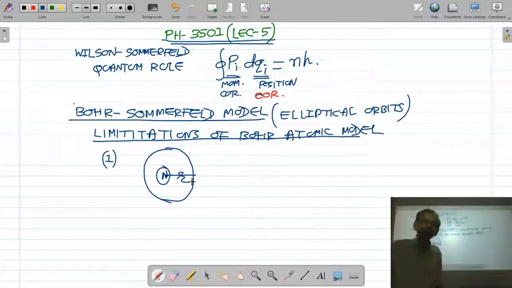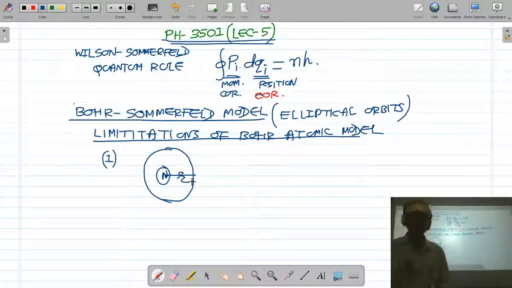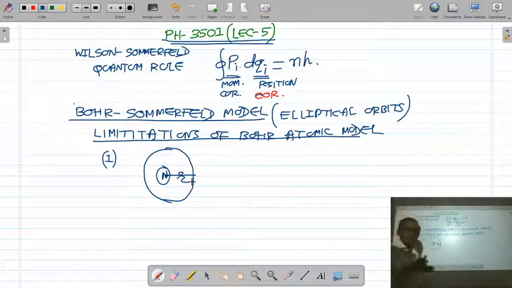only. Why not an elliptical orbit? Why not parabolic? Why not rectangular motion? Why not square motion? In the Bohr atomic model of the hydrogen atom, the circular motion of the electron around the nucleus was an arbitrary assumption. That assumption was totally arbitrary. The electron can also move in elliptical orbits.